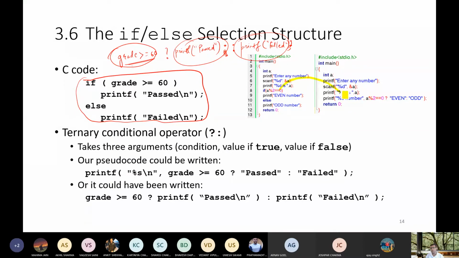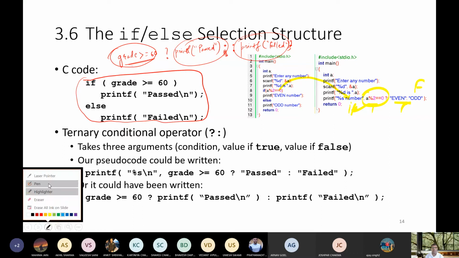Actually, this is if, this is true, and this is false. So it is written inside printf. I'm not going for inside printf because I think it is a bit complicated for this time. If you run several programs, then only you will be able to find what the answer will be.